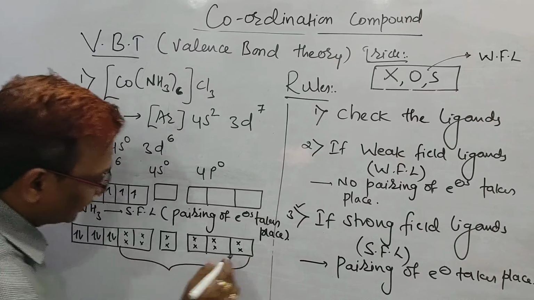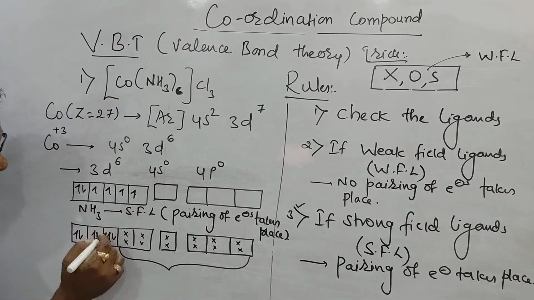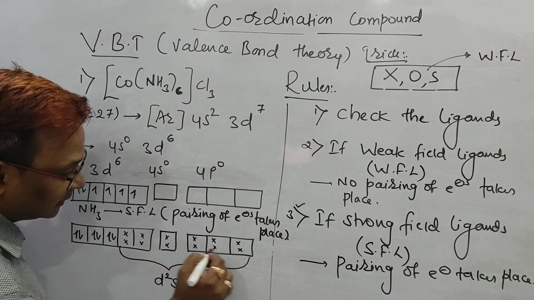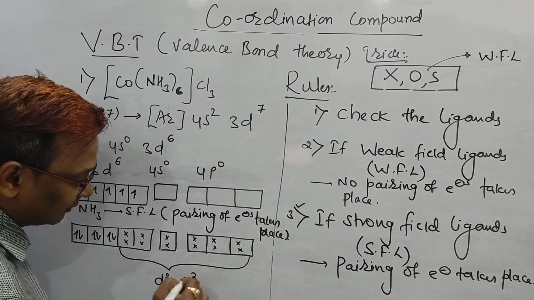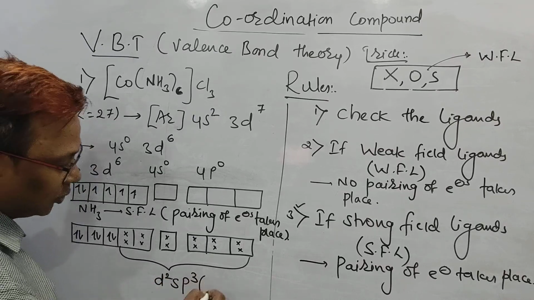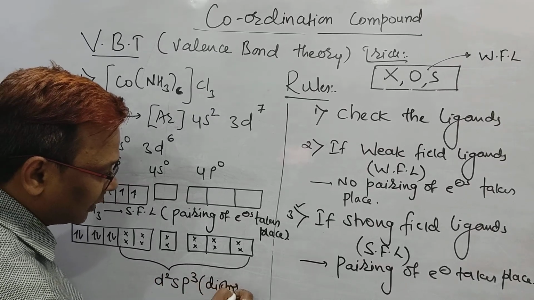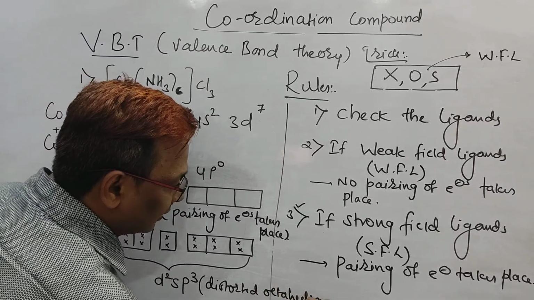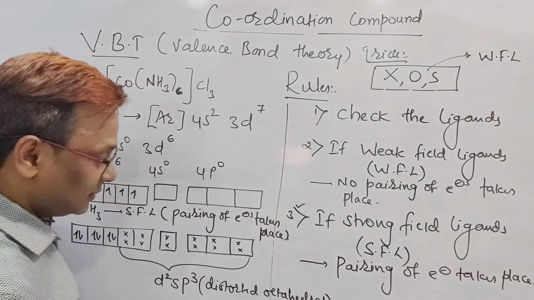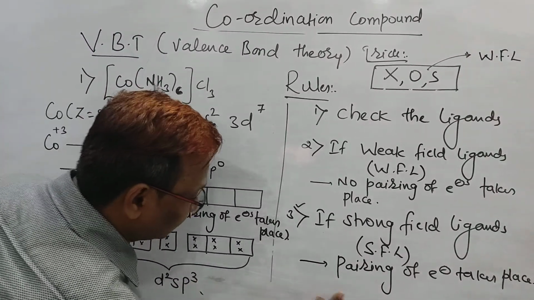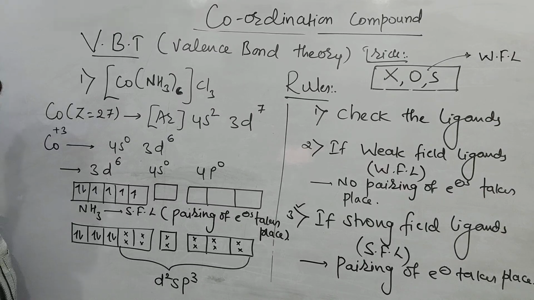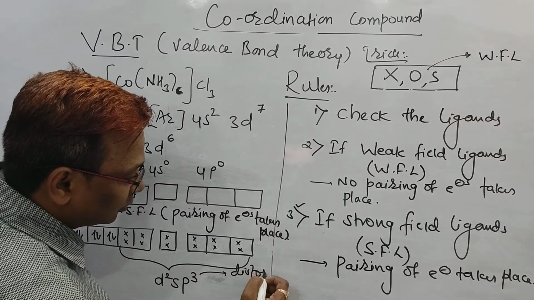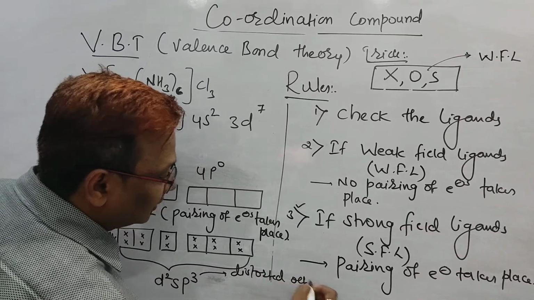See, beta, it is a hybridization. These orbitals are coming from d, so I should say it is d2. It is coming from s and it is coming from p. So I have d2sp3 hybridization, which gives an octahedral geometry. Once again, beta, d2sp3 is the hybridization I got, and d2sp3 will have an octahedral geometry.